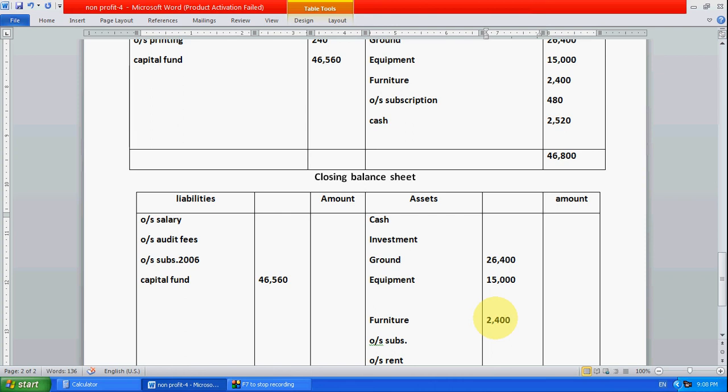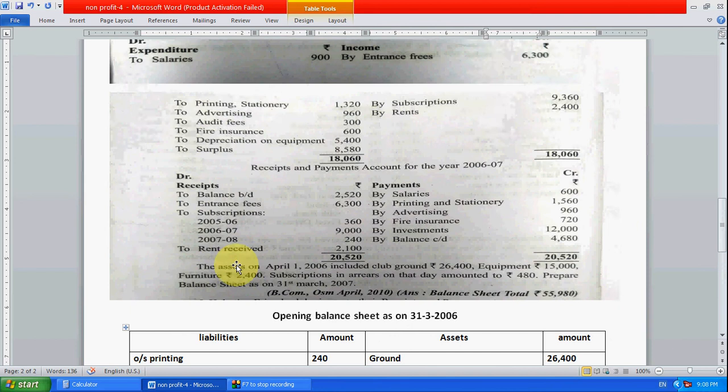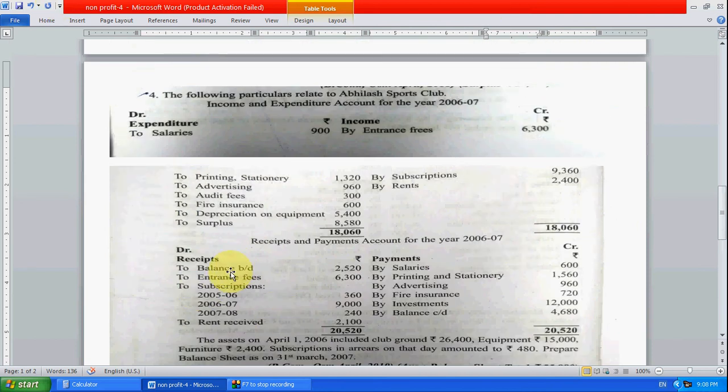After that, substitution will definitely change things. Don't take cash, just take the assets only. Now let's go first to receipts and payments, then the income and expenditure account. First the receipt side. Receipt means the income side. There is a balance, which we have already taken in the opening balance sheet, as balance means cash. Interest fees we have received overall 6,300. The income and expenditure account is prepared for the current year.